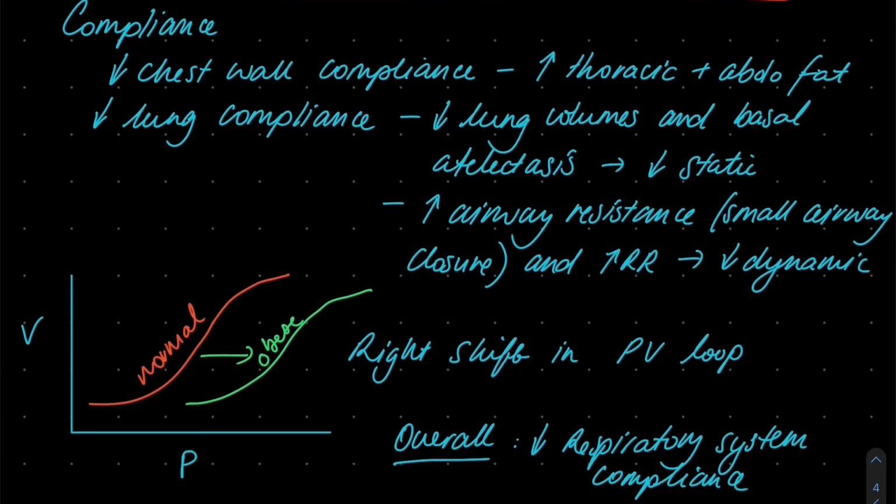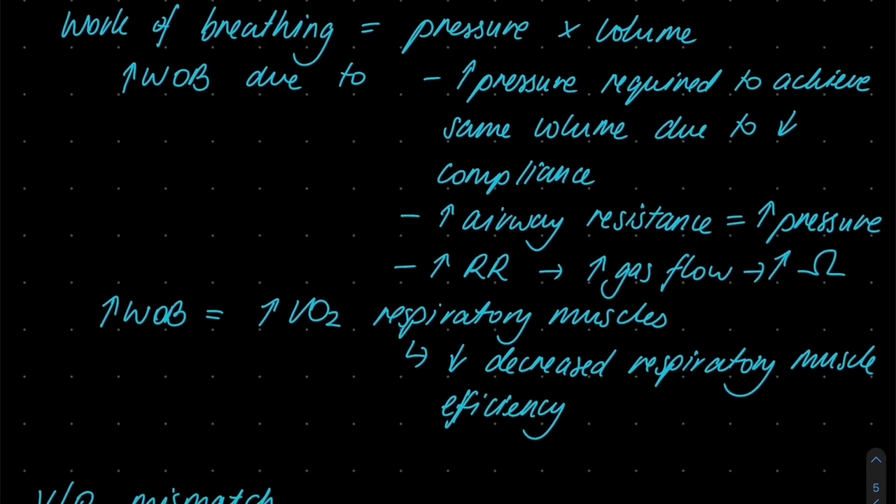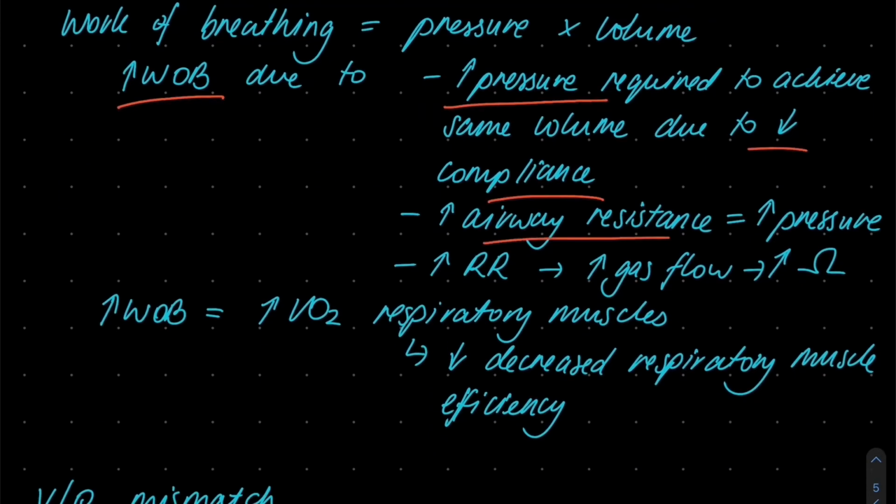Both static and dynamic compliance are reduced, and there is a decrease in respiratory compliance, which can be seen as a right shift on the pressure volume loop. There's increased resistance due to less radial traction on airways. There is increased work of breathing due to several factors, such as poor compliance, airway resistance, and increased respiratory rate. This causes an increased oxygen demand and reduces respiratory muscle efficiency.